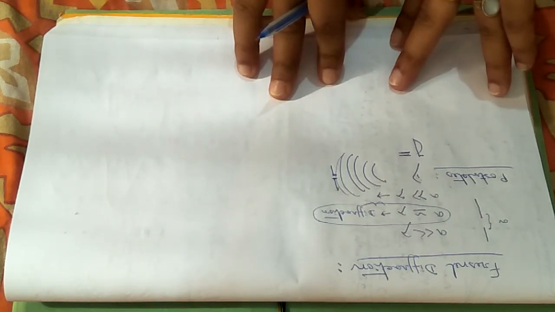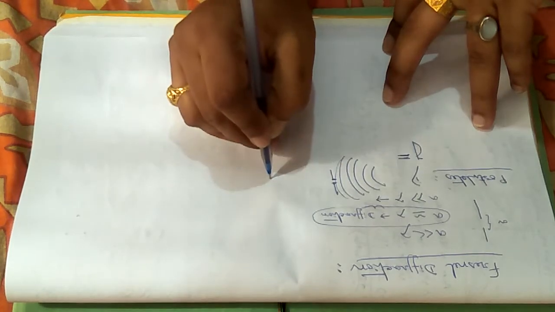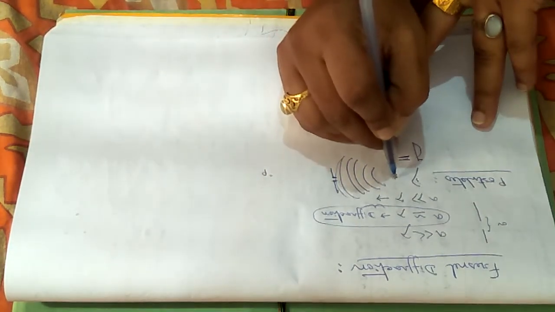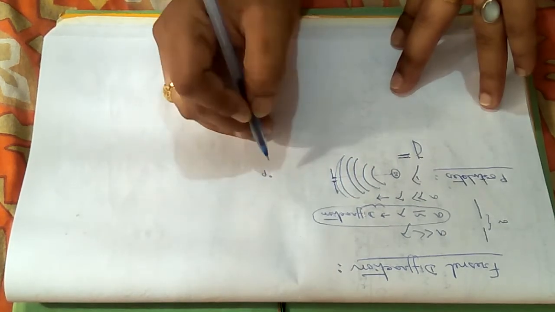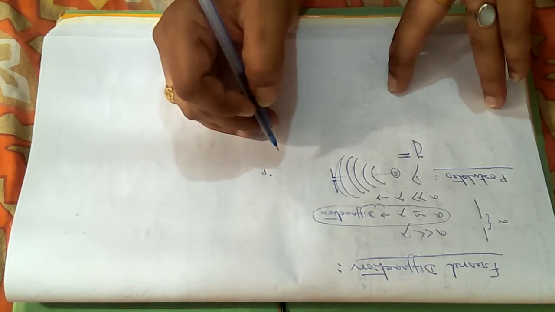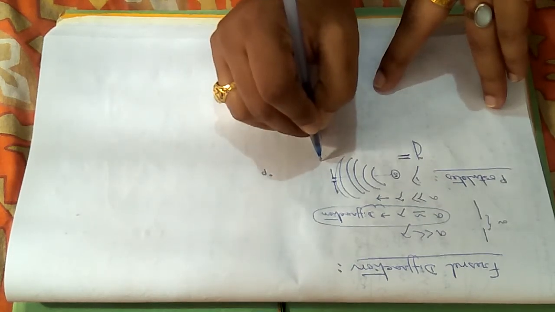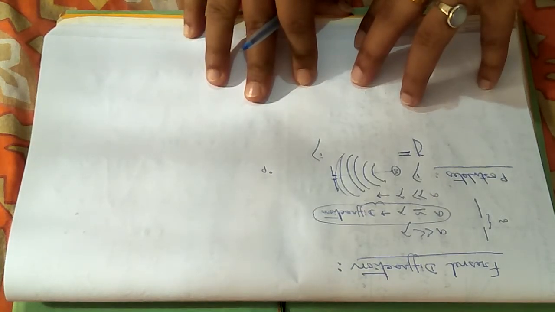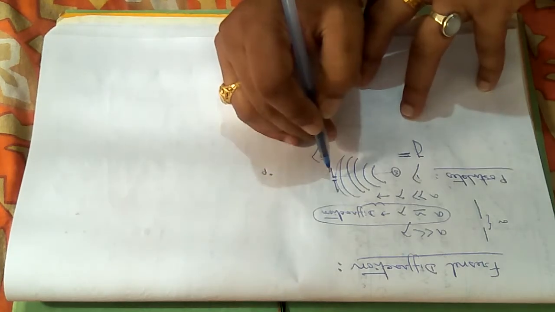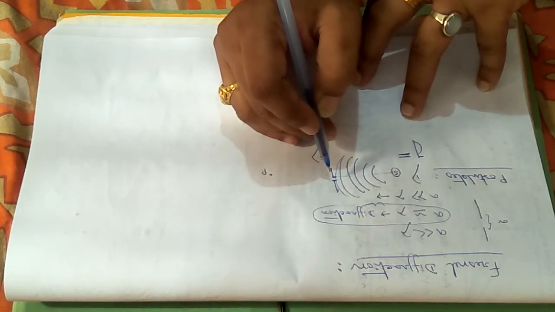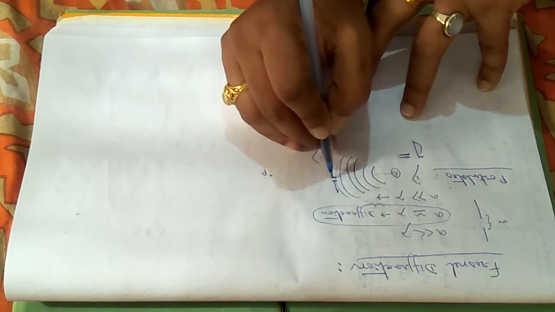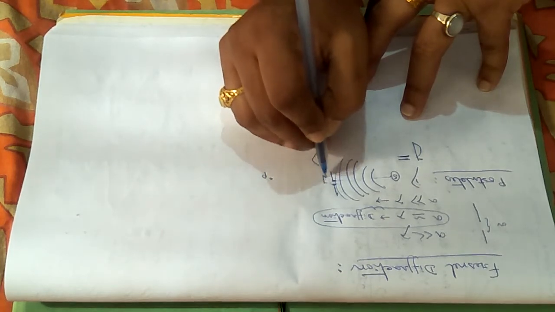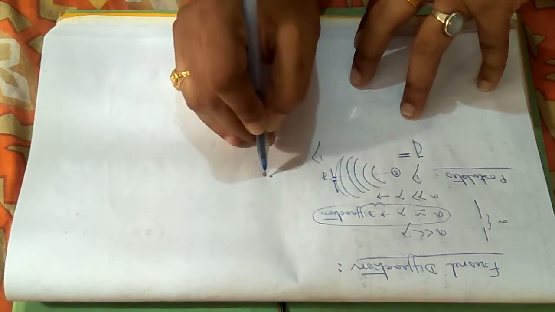The amplitude of the disturbance at any point P, with this being the primary source of light, is the amplitude of the wave reaching point P, and it will depend upon four parameters. First of all, number one, it will be proportional to the amplitude of disturbance of these elements at the slit. Suppose this obstacle has some particular displacement y, then at point P it will be proportional to y.